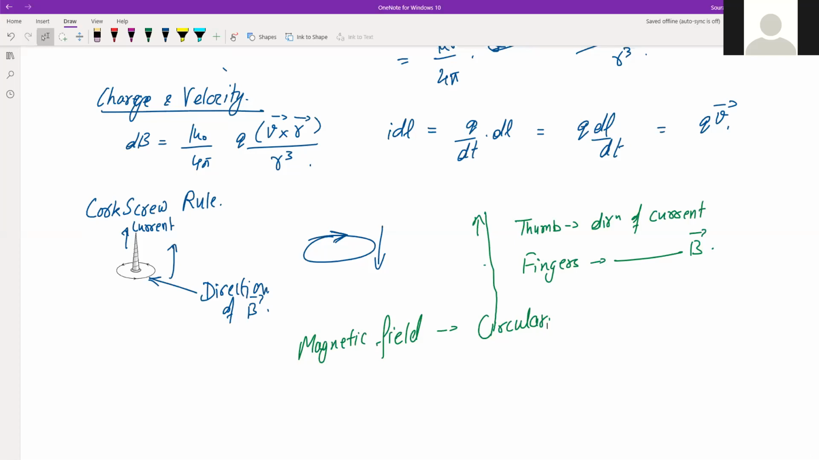So I'll ask you to go through those derivations, mainly the applications in your book. There will be a topic called application of Biot-Savart's law. Go through that particular topic so that understanding will be easier when you come to the next class. Any doubt?